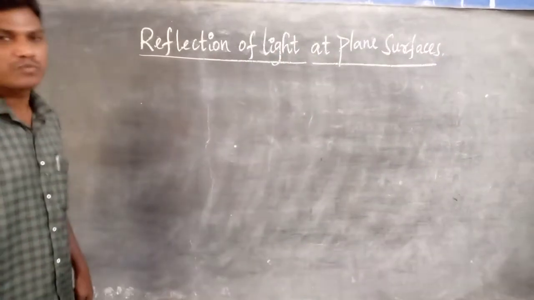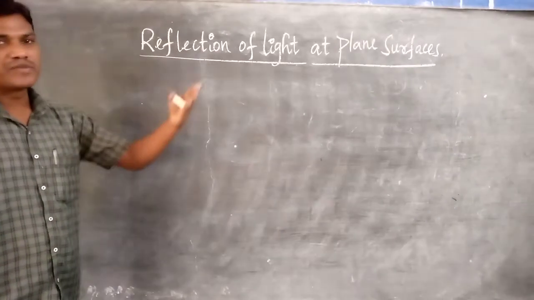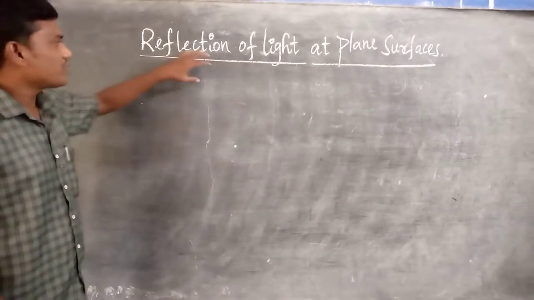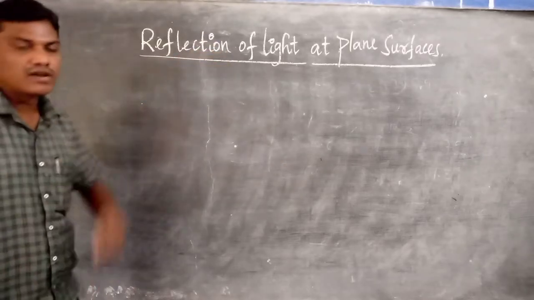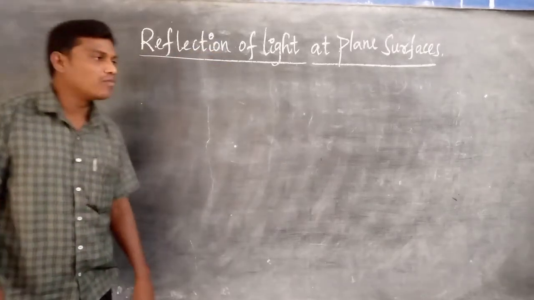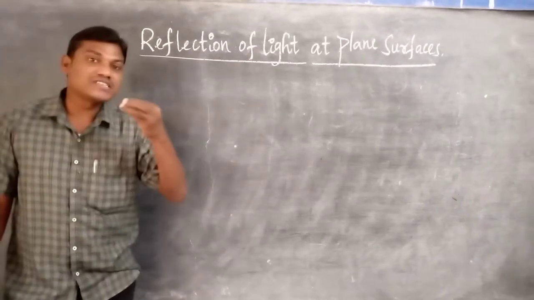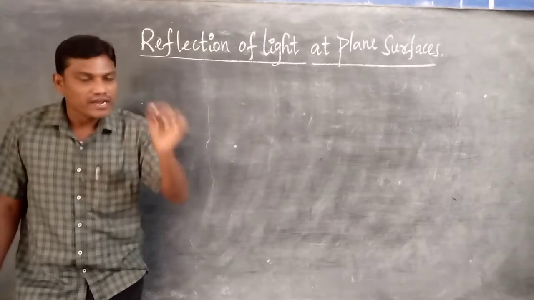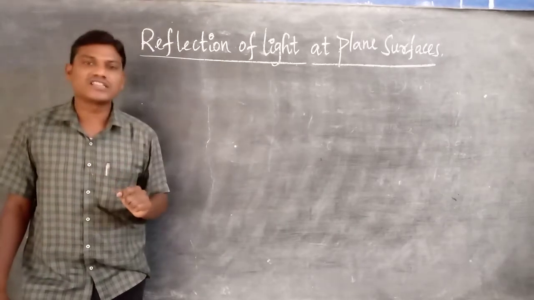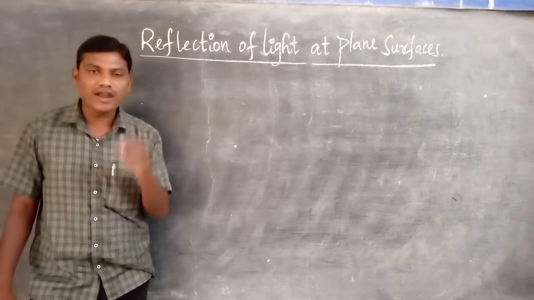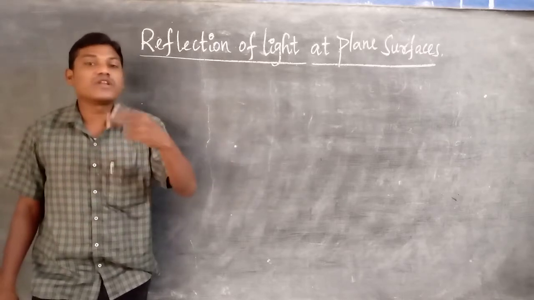Plane surface means mostly about the mirror, plane mirror, we are considering that. So in this chapter, mainly what type of topics are we discussing? I will give a simple idea about that. What is reflection and how many terms are involved in the reflection concept? How many types of reflections are there in nature? And if the light is reflected from a plane mirror, what will happen?